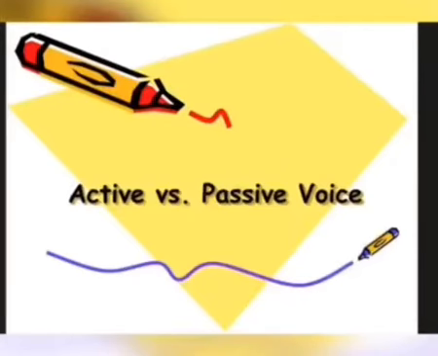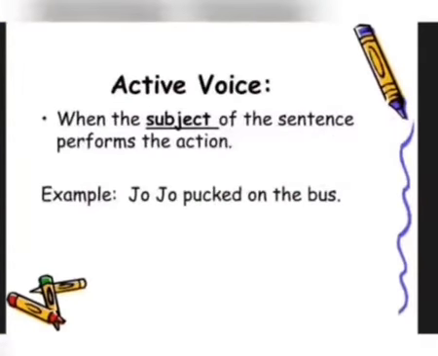Hello students, today we will read about active versus passive voice. What is an active voice? When the subject of the sentence performs the action, that is called active voice. For example, Jojo parked on the bus.